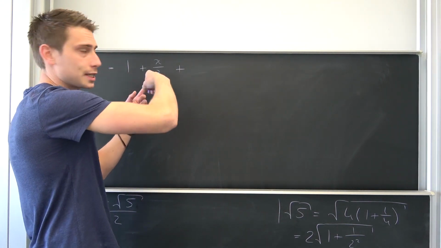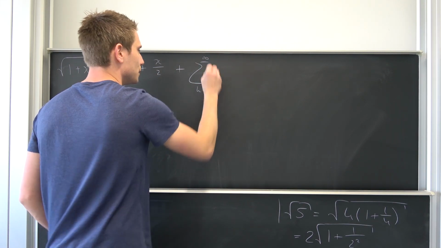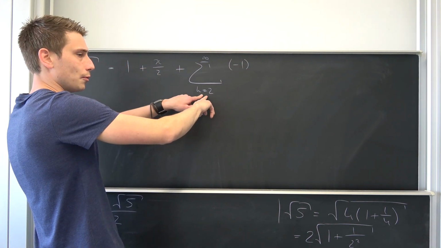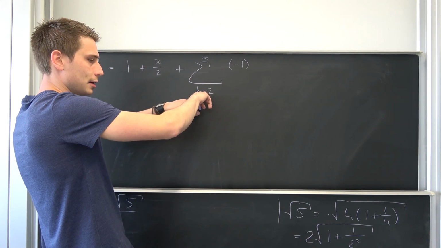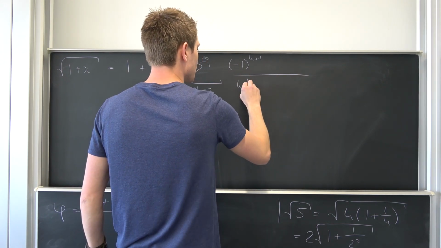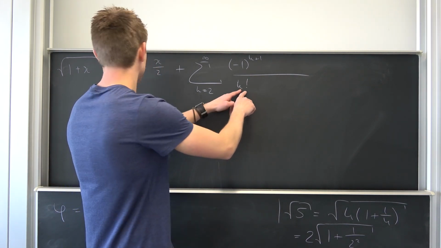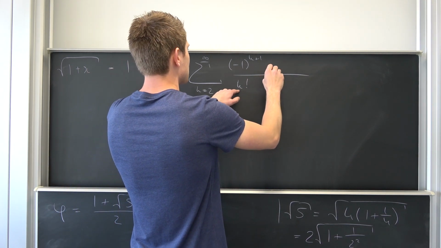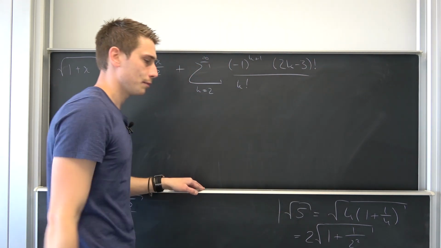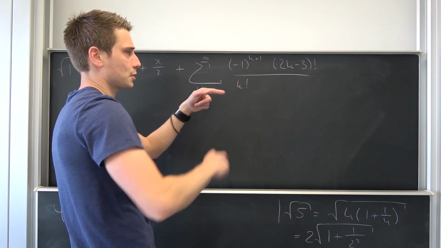I remember that we can only start the sum at the second term. I made a video on this Taylor series, so take a look into the description. Then we have an infinite series running from 2 to infinity, and that's obviously an alternating series. On the second term we have to have a negative sign, so (-1) to the k plus 1 right here, over k factorial in some way. This is just how Taylor series works. We also had a double factorial, but we can express the double factorial in this case as 2k minus 3 factorial, because we can expand the fraction by all those even terms.